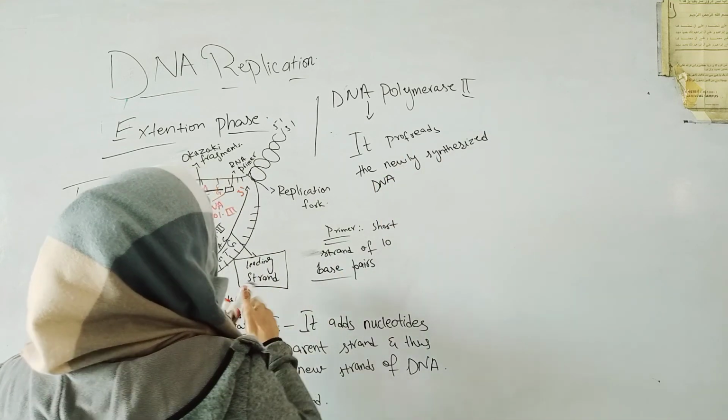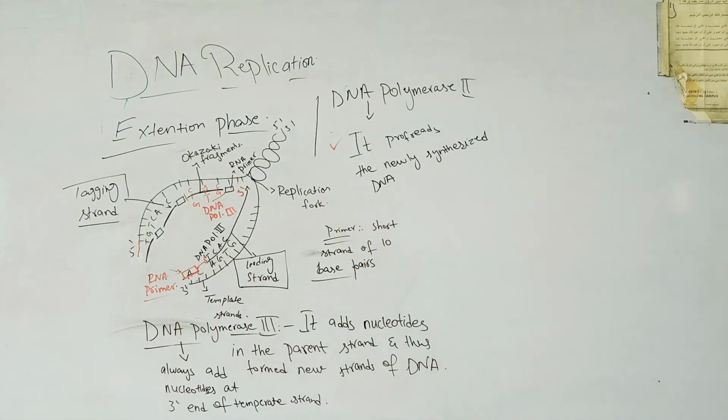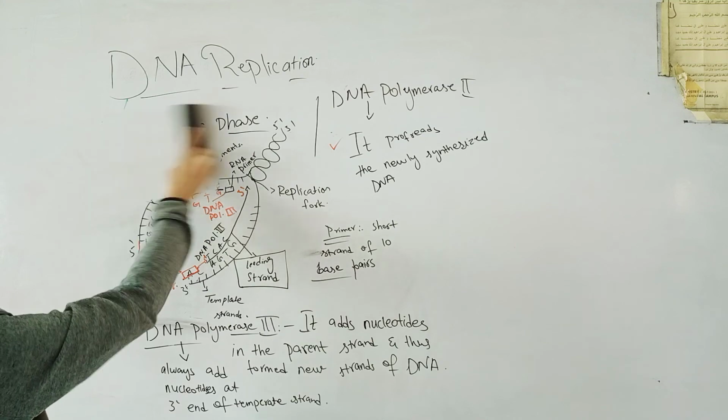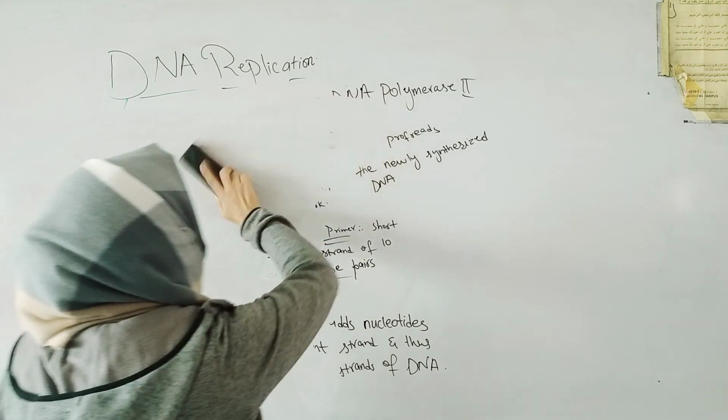You can see everything is already organized in the cell. If an error occurred during the formation of the new strands of the DNA, then at the end there is an enzyme called DNA polymerase 2. It proofreads the newly synthesized DNA to check whether there is any error or not. So everything is organized inside the cell. After the extension phase, the last phase of DNA replication is the termination phase.